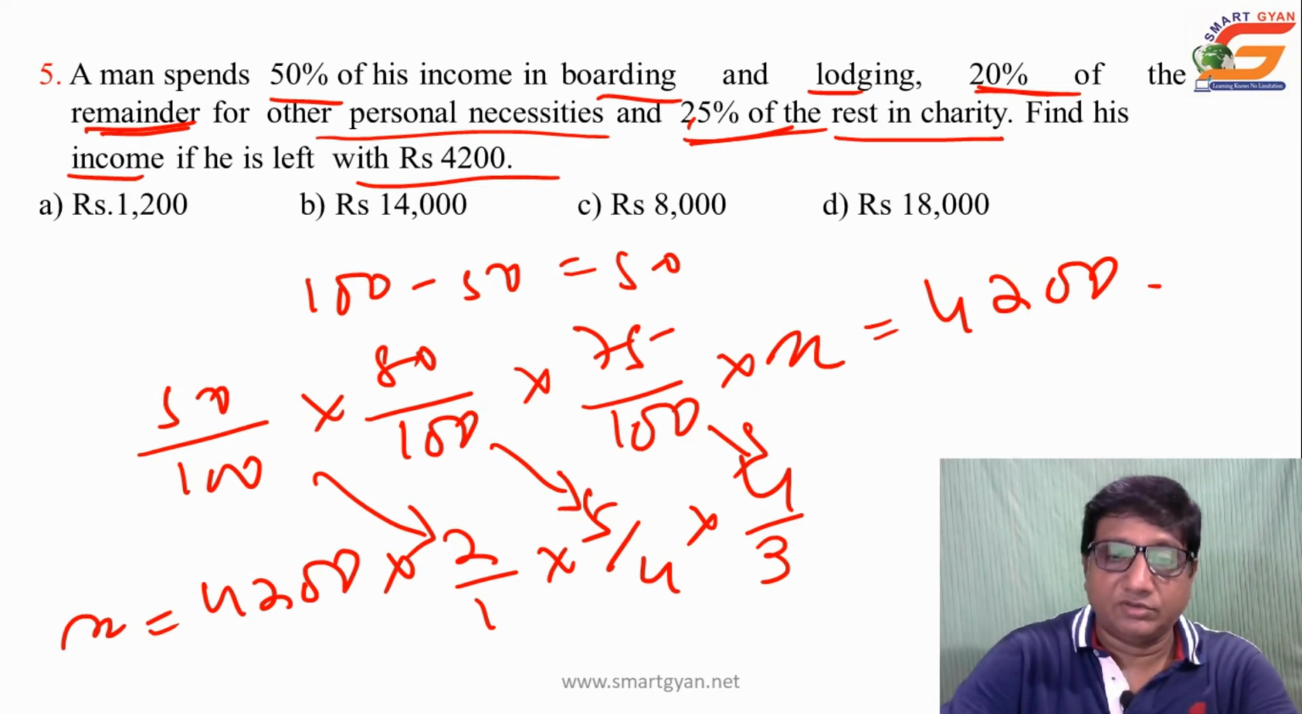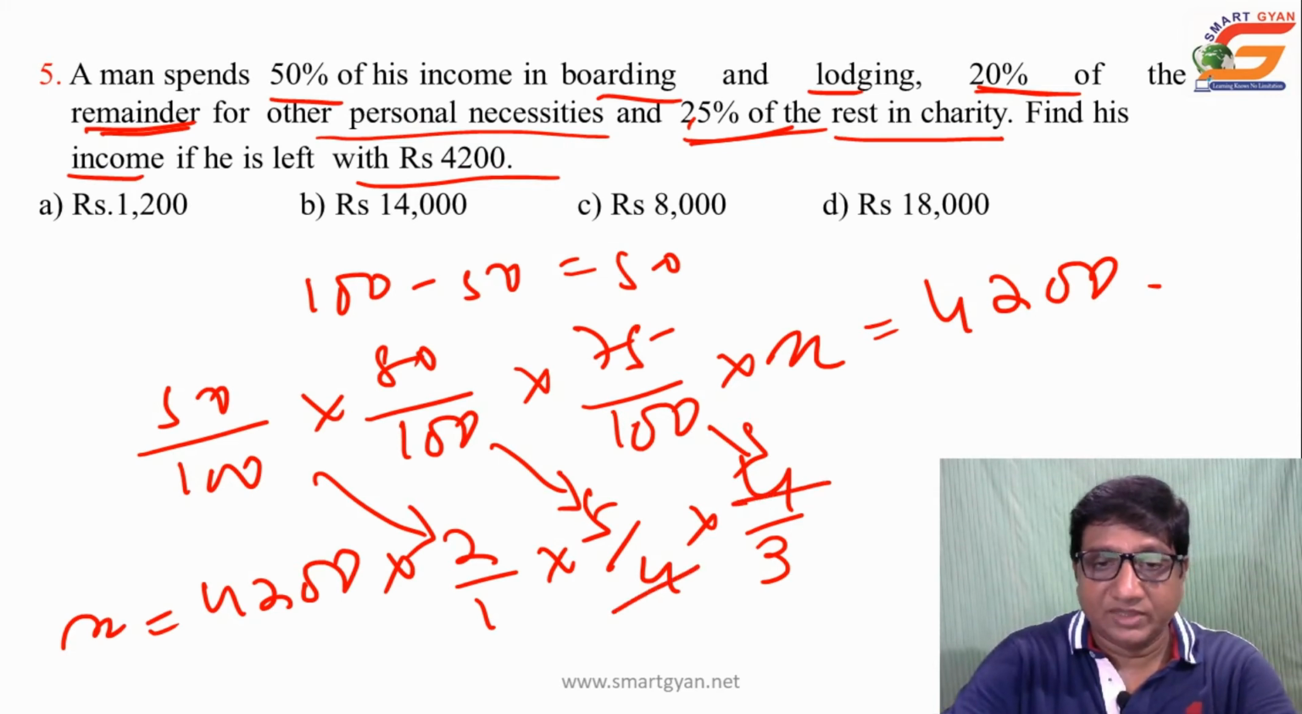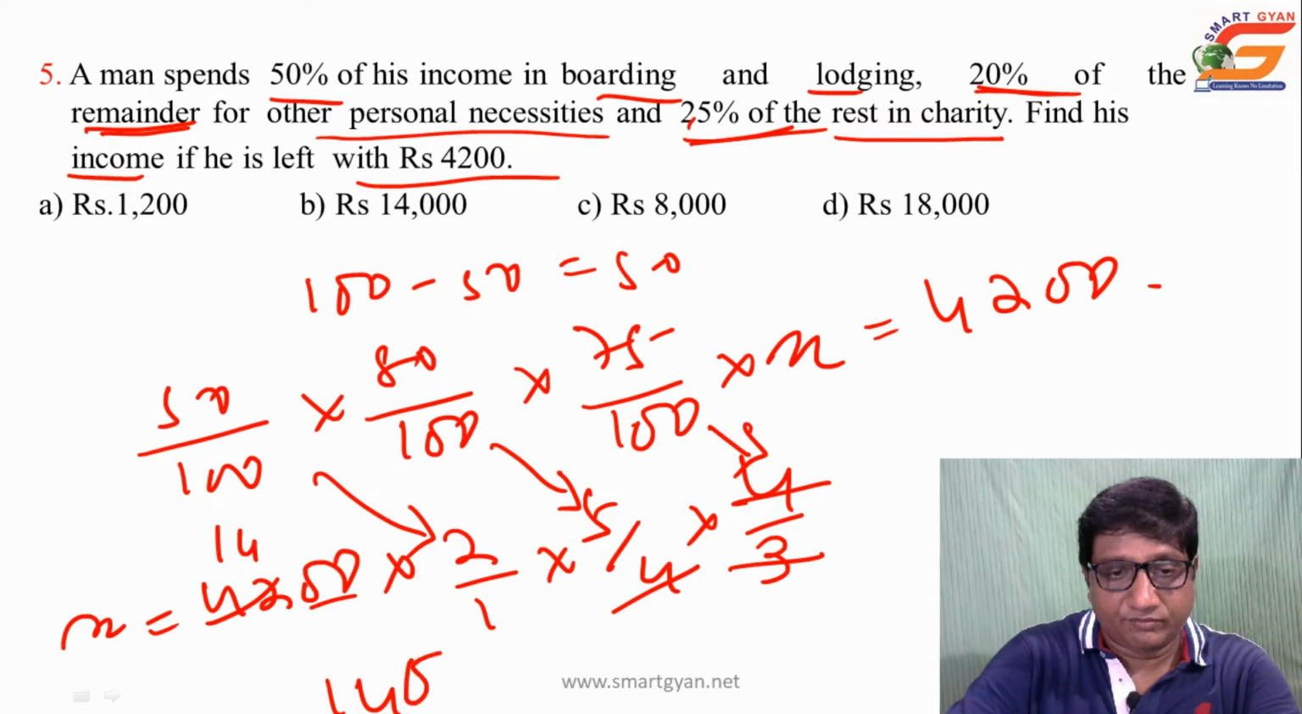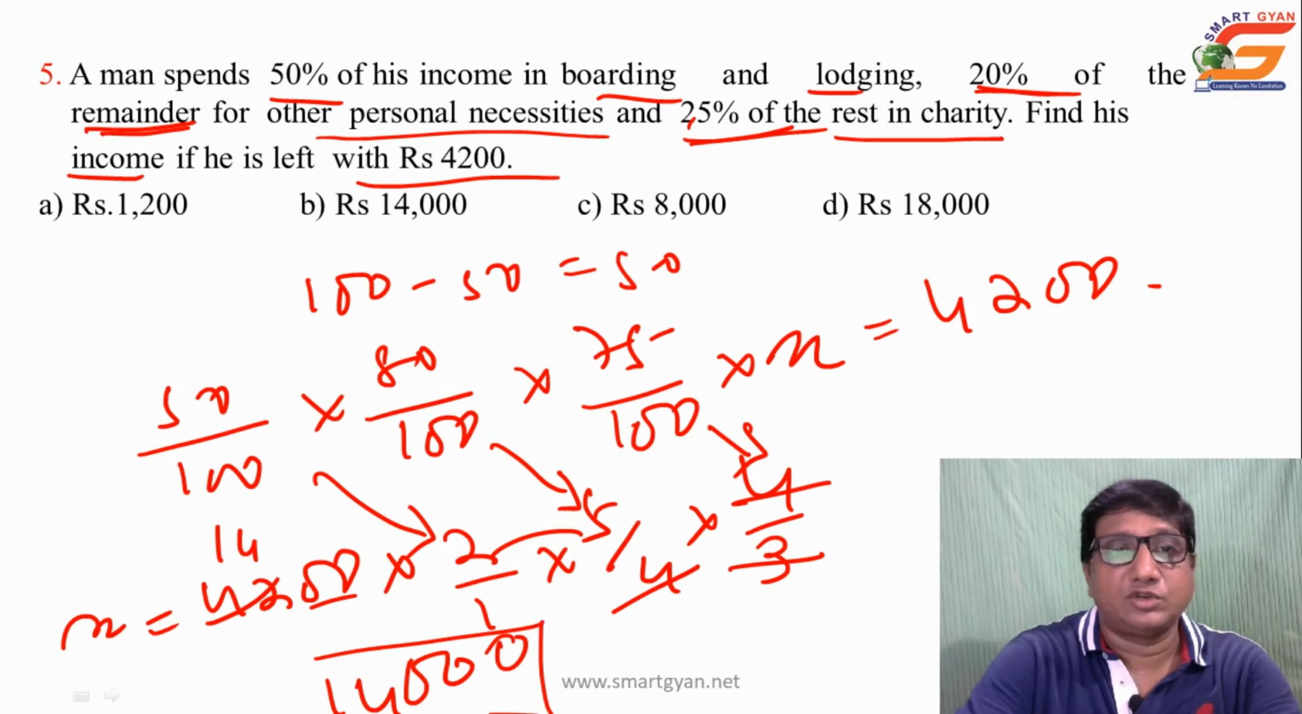Now if you observe, 4 and 4 cancel, then 3 multiplied with 14 is 42, then what is left is 14 with 2 zeros, then 2 into 5 gives another zero. So finally it is 14,000. Clear? So it is choice B.